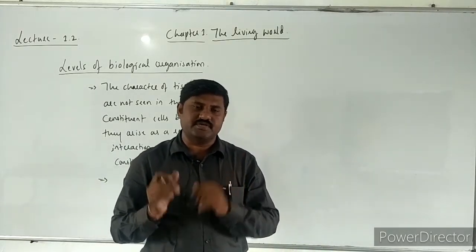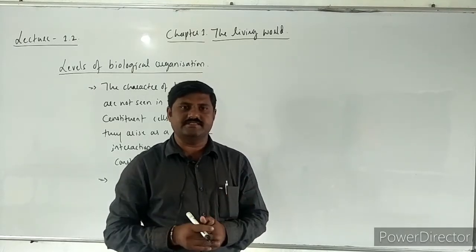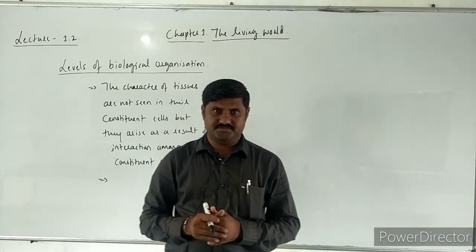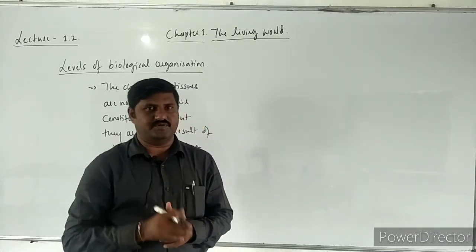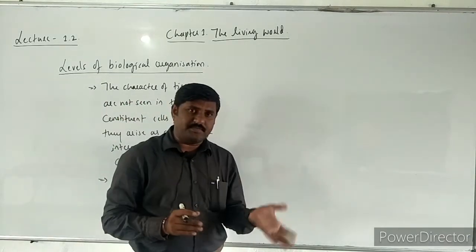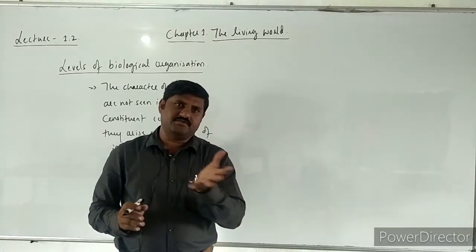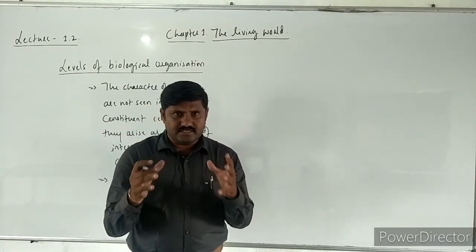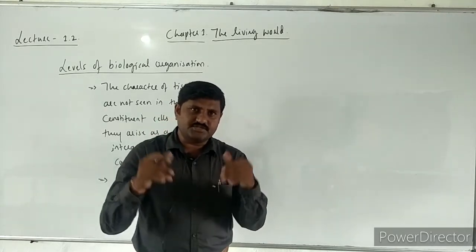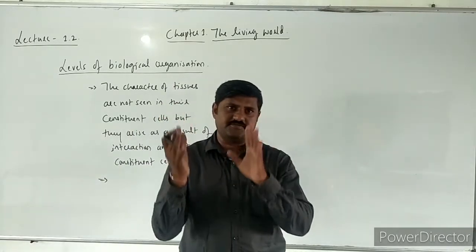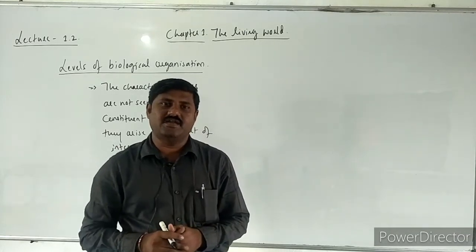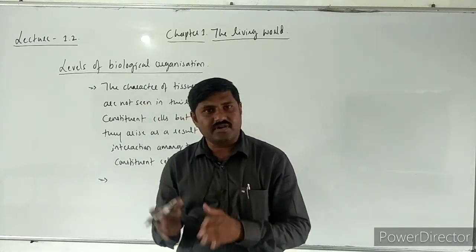In the same way, if we consider cellular organelles, the characteristic features of cellular organelles may not be seen in their constituent molecules, but they arise as a result of the interaction among the constituent molecules, and cell organelles are formed. What it suggests is that the complexity of organization goes on increasing. Here, the constituent molecules together form the cells, cells together form the tissues, tissues together form the organs, organs together form organ systems, and organ systems together form the organism.